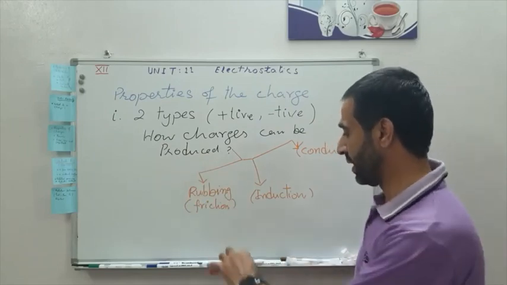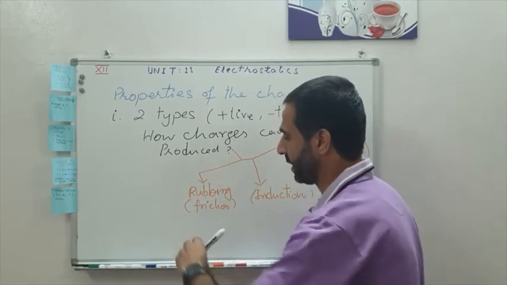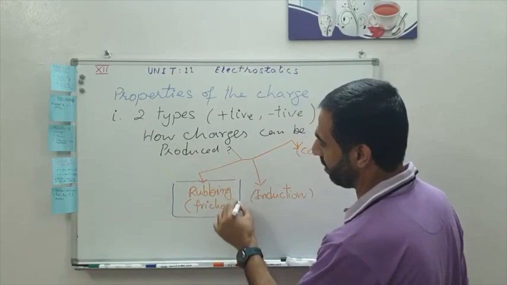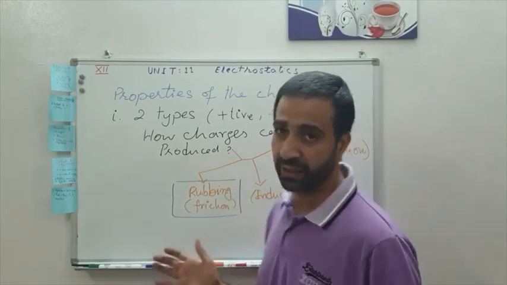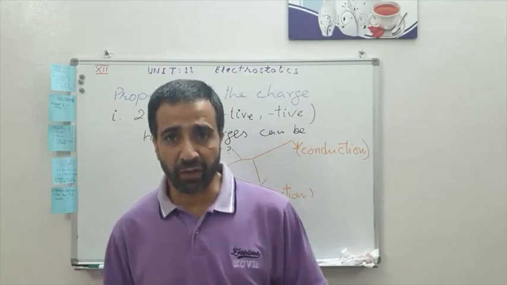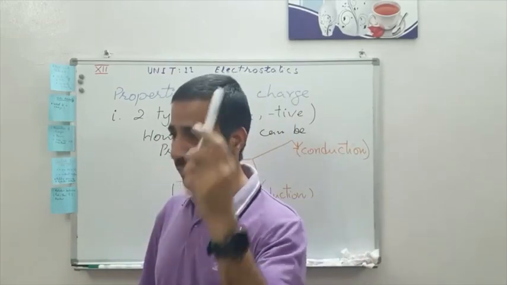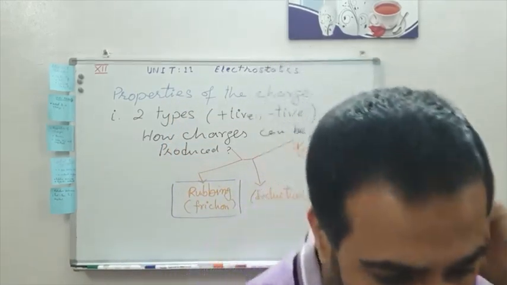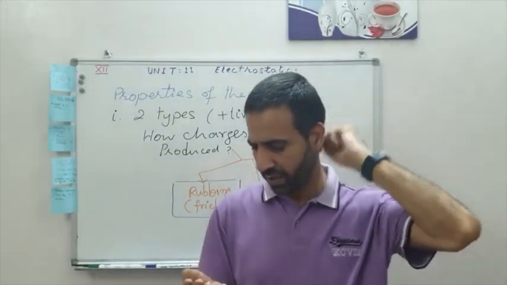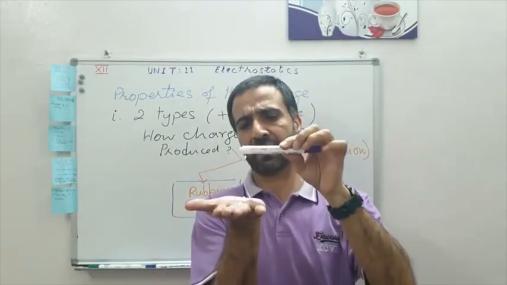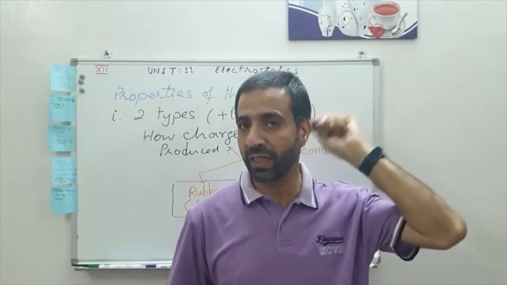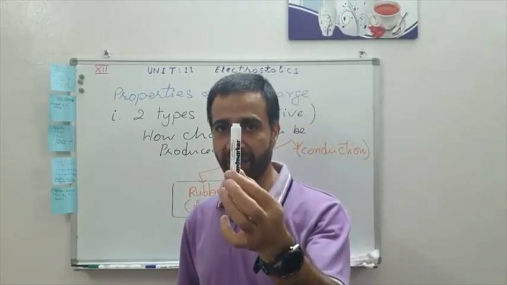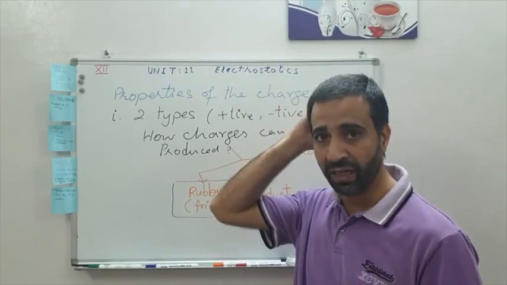By rubbing materials together. Which kind of materials? For example, by the method of friction we can create this kind of effect. If you rub this piece of marker like this, then you can definitely produce electrostatic effects. Let me try. There is a fan on, so maybe it will not pick it up. Yes, it is picking up. So what you actually did is rub two materials together, this plastic marker and my hair.